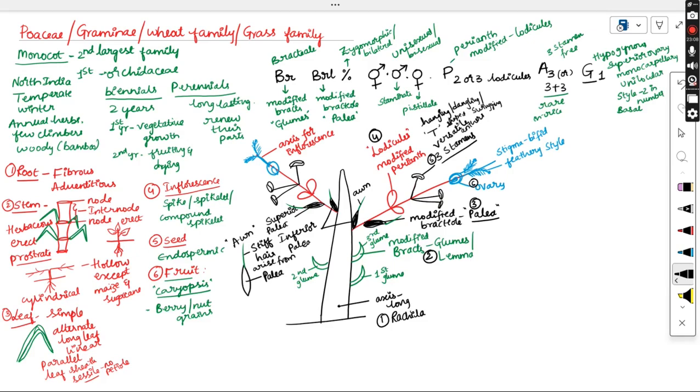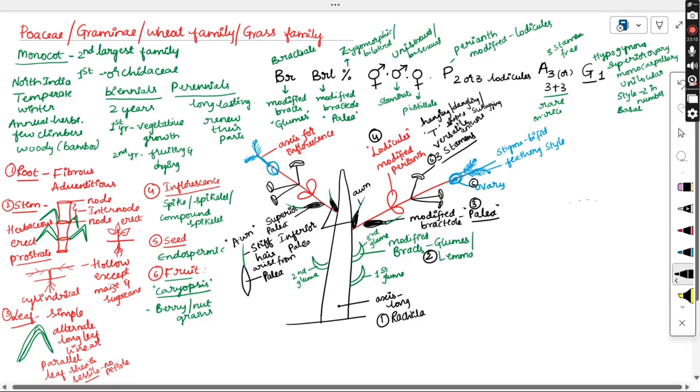We will start with the modified bracteole. What are the modified bracteoles here? We call them the palea. So a total of two palea are there. One is the inferior palea, the other one is the superior palea. So here, if you are just drawing, only two structures, inferior as well as superior. One will be present in this way, the other will be at the bottom.